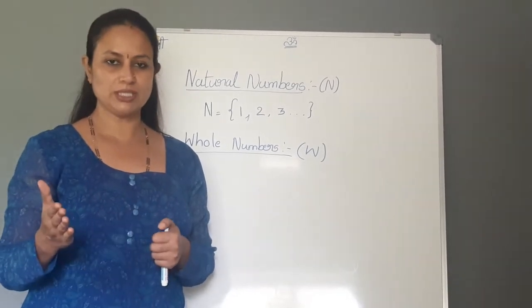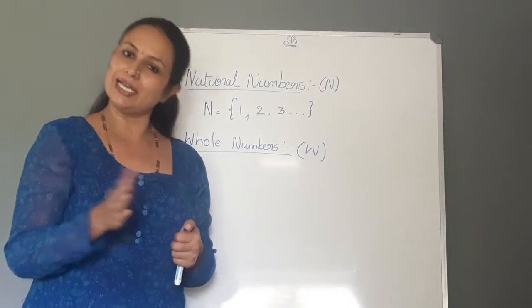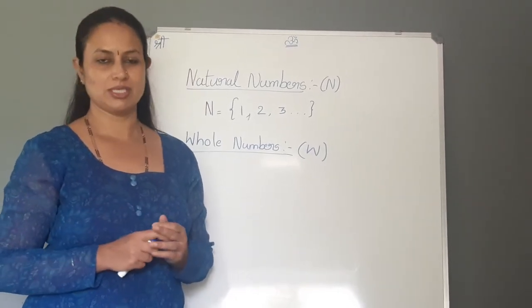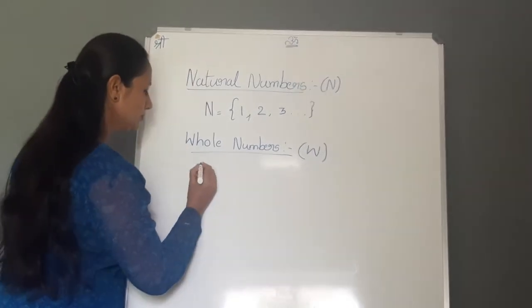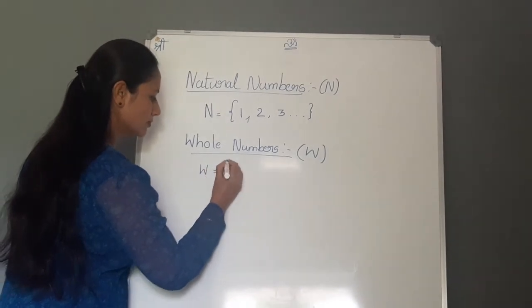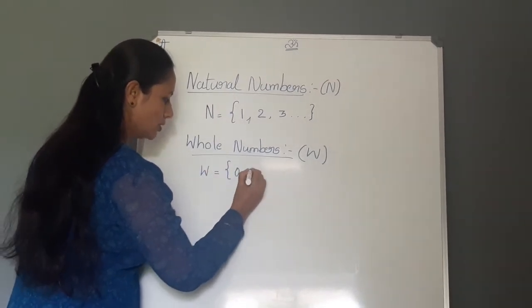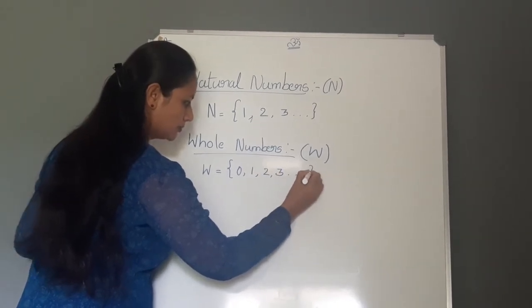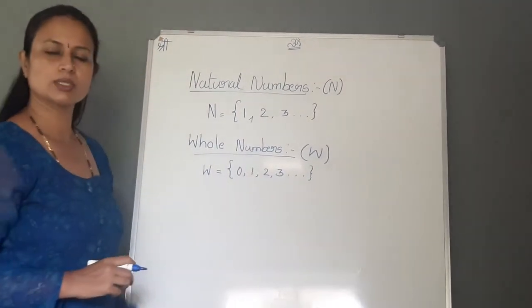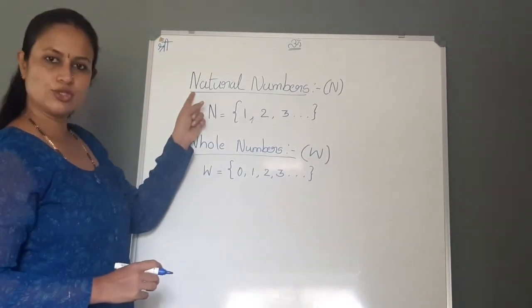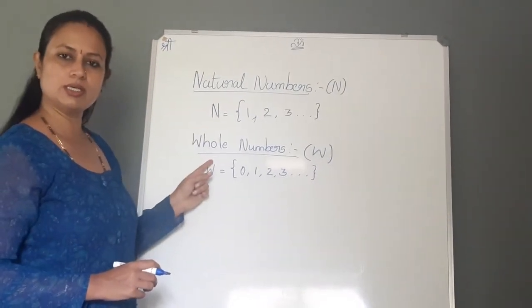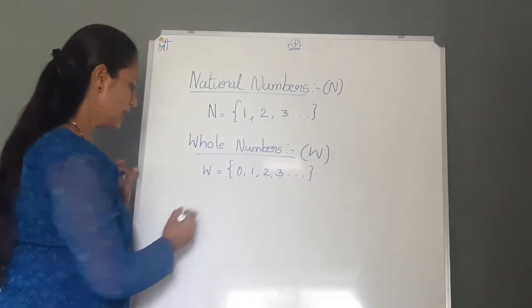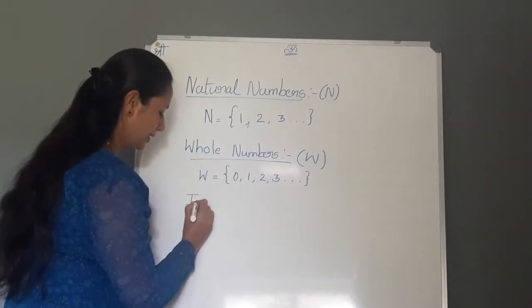Can you repeat after me? Natural numbers along with 0 are whole numbers. We write it like this: 0, 1, 2, 3, goes on. First is natural numbers, the second one is whole numbers, and the third one comes as integers.